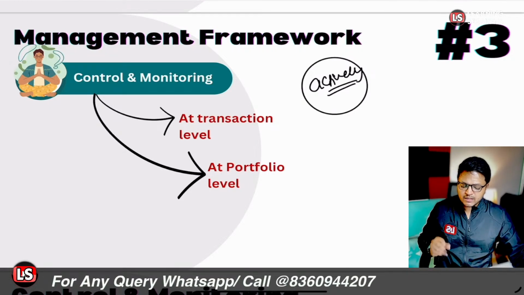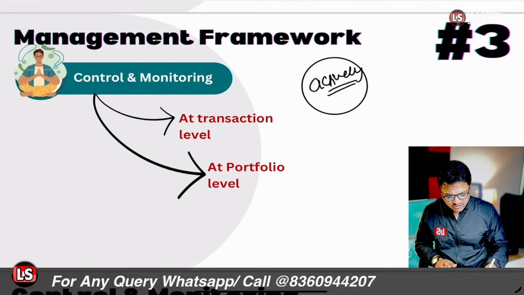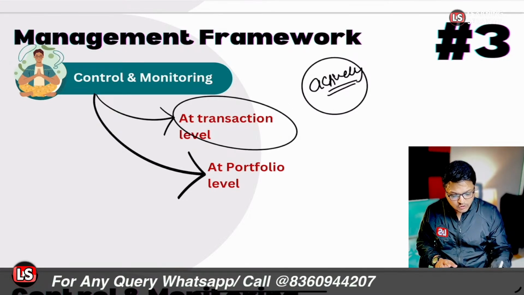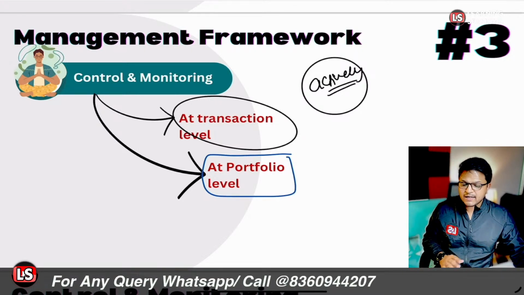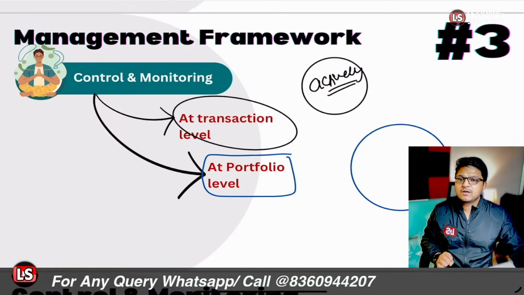That is active portfolio management. Further, we should look at credit risk policies at the transactional level, when we are sanctioning a single loan. And we should also look at the policies and guidelines to be followed at the portfolio level, that is, all the loans altogether, because there is netting of the risks also.